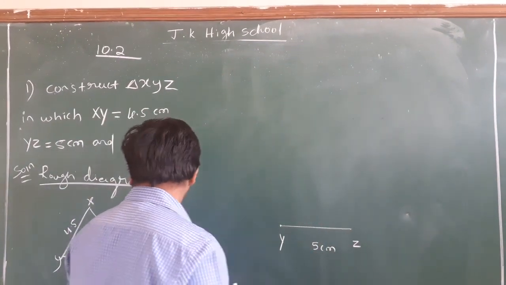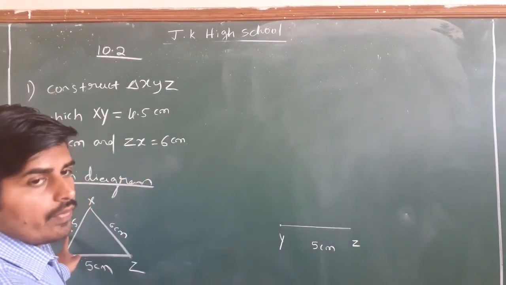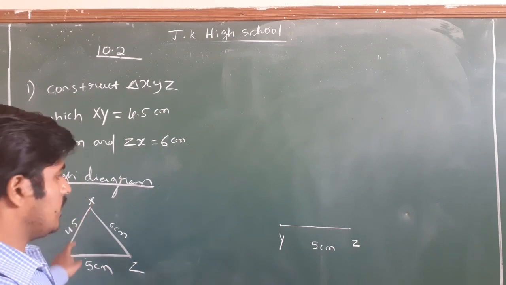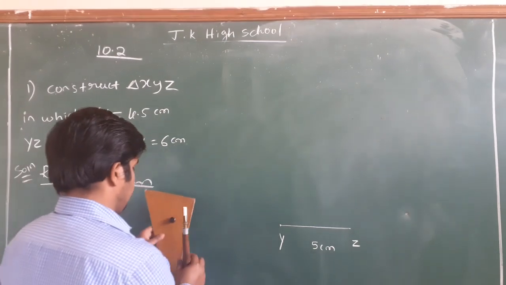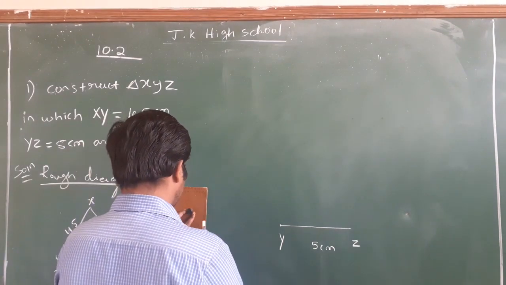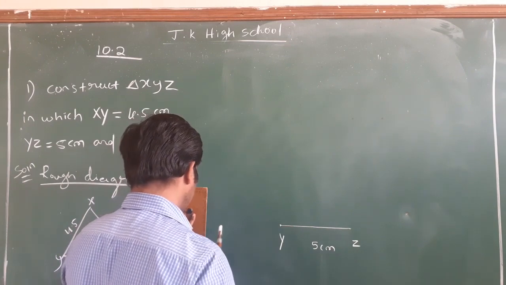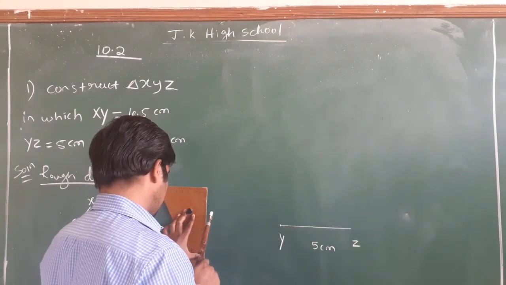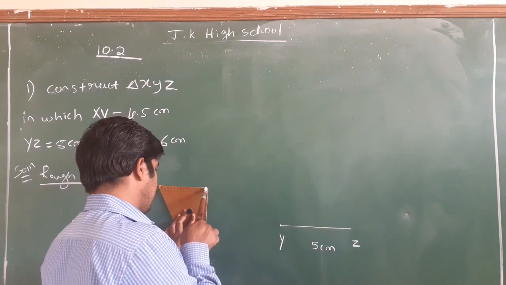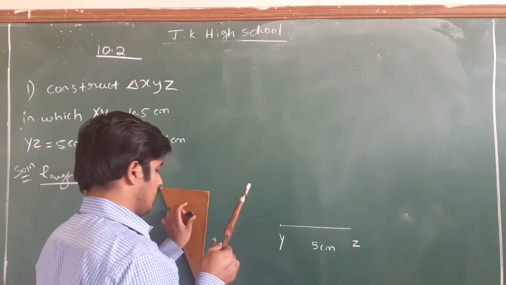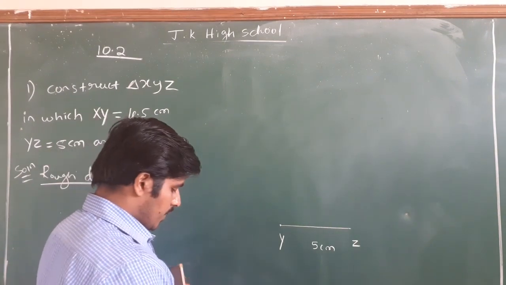After drawing the base, take the compass, and next one is 4.5. From Y to X, YX is 4.5.